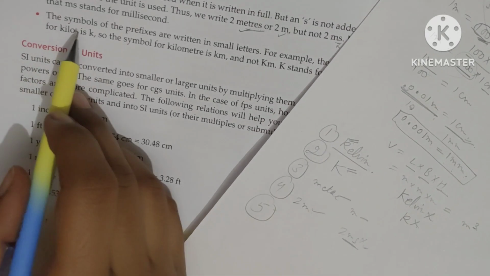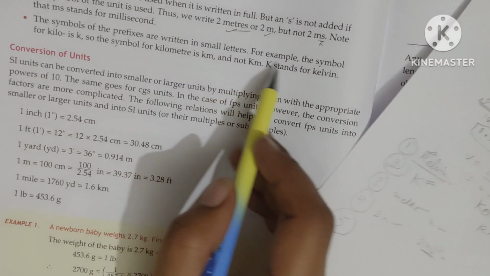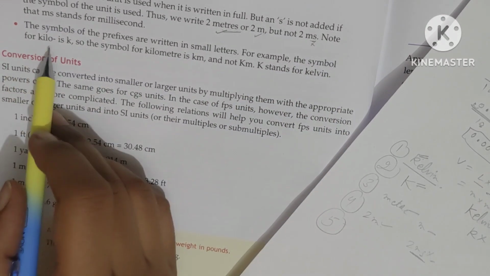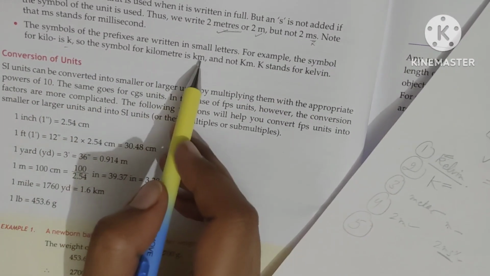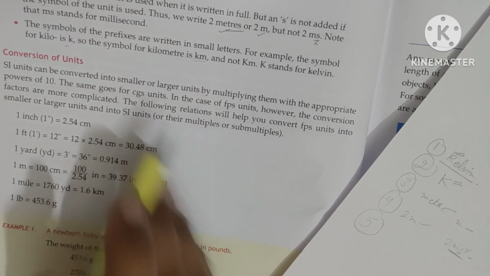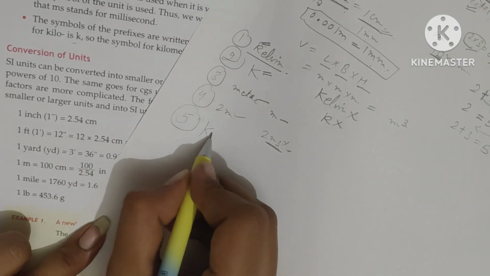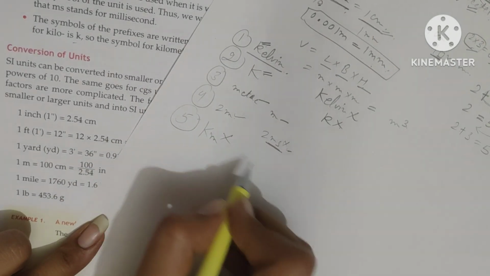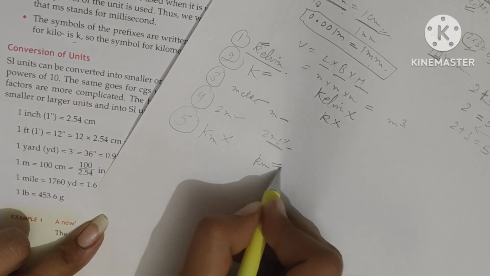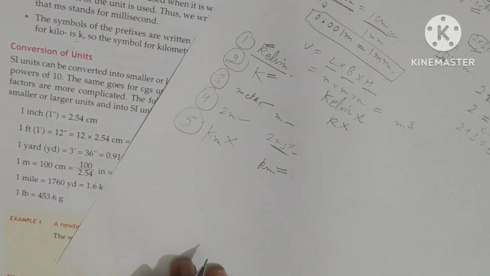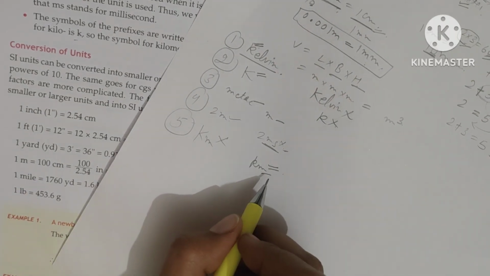The fifth is, the symbols of the prefix are written in small letters. For example, the symbol for kilo is k, and the symbol for kilometer that we are writing is km. Writing KM in capitals is wrong. We have to use small letters for writing the prefixes also along with the unit.